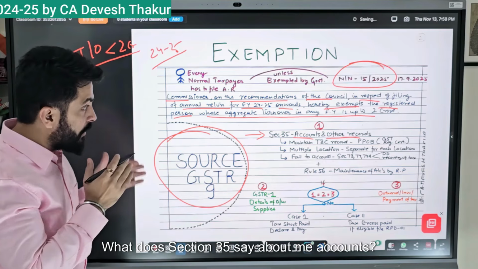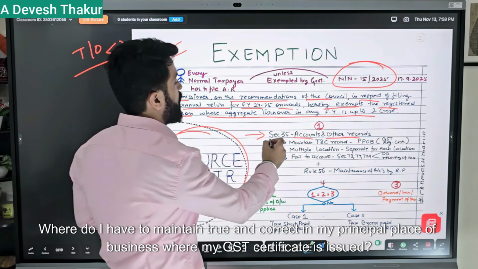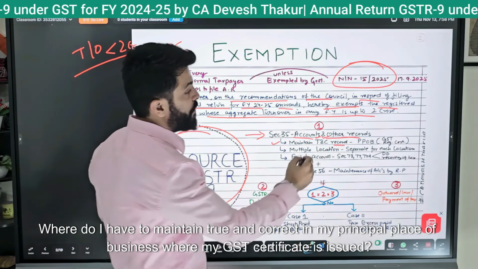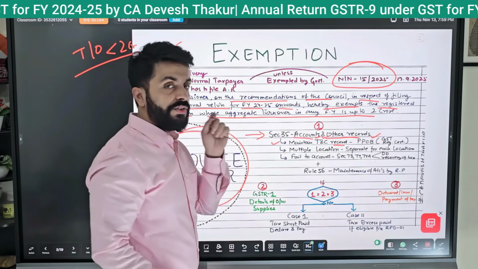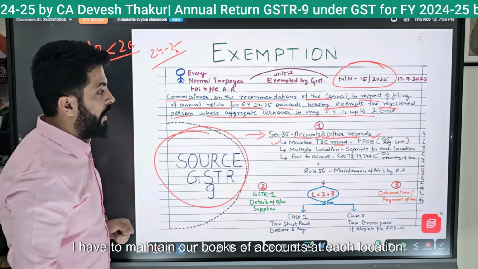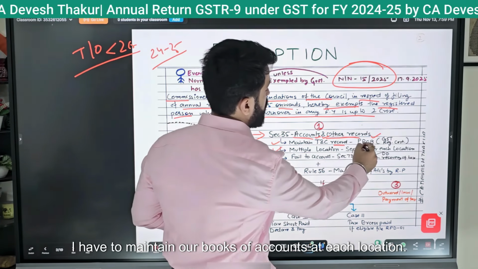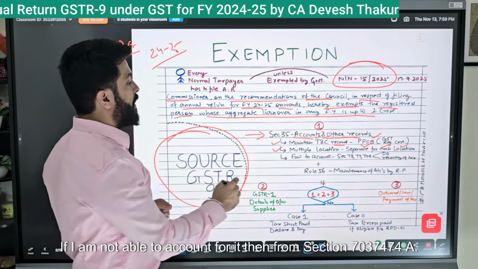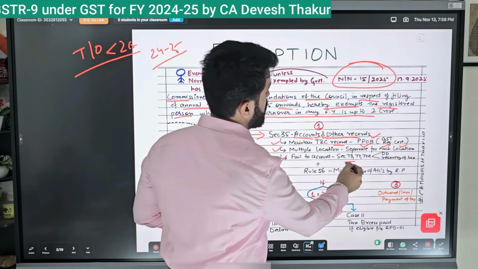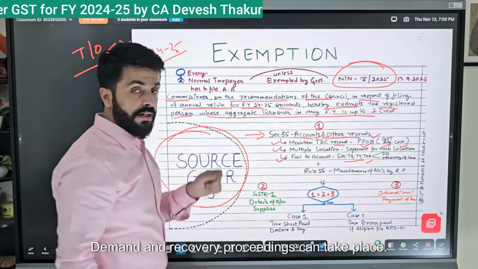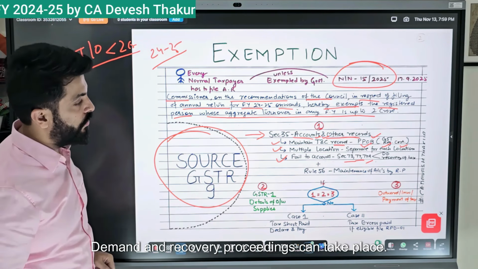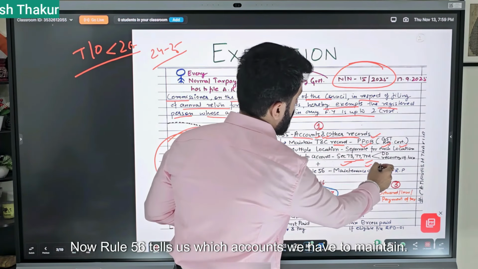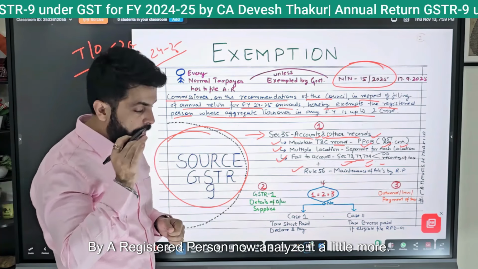What does section 35 say about my accounts? I have to maintain true and correct accounts at my principal place of business, where my GST certificate is issued. If I have multiple locations, I have to maintain my books of accounts at each location. If I am not able to account for it, then under section 73 or 74, demand and recovery proceedings can take place. Now, Rule 56 tells us which accounts have to be maintained by a registered person.